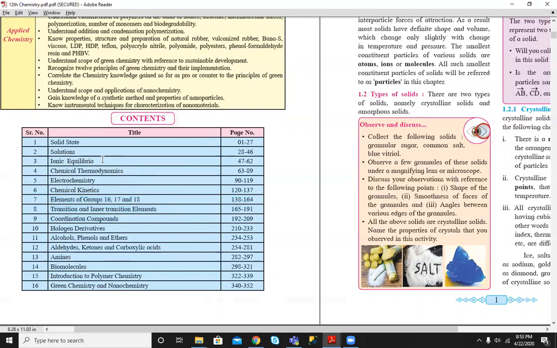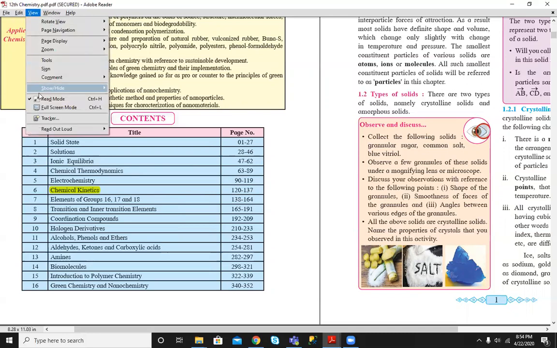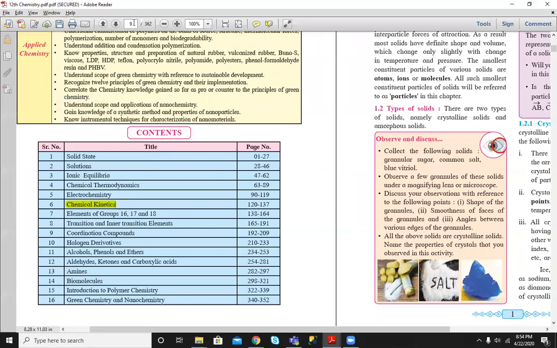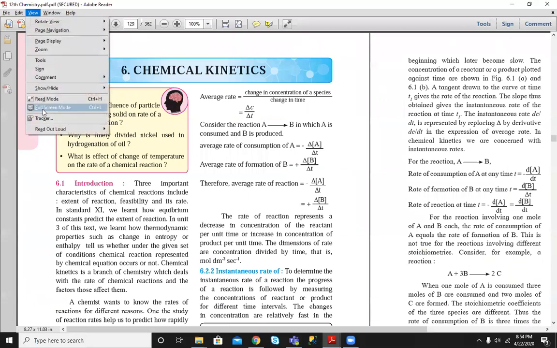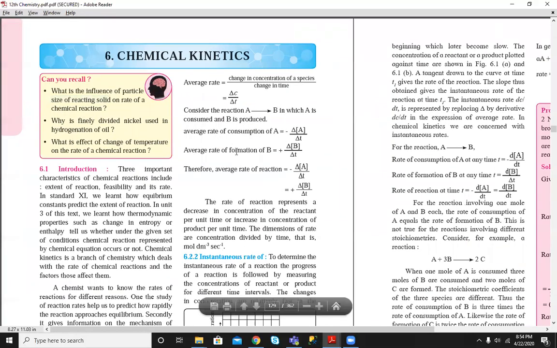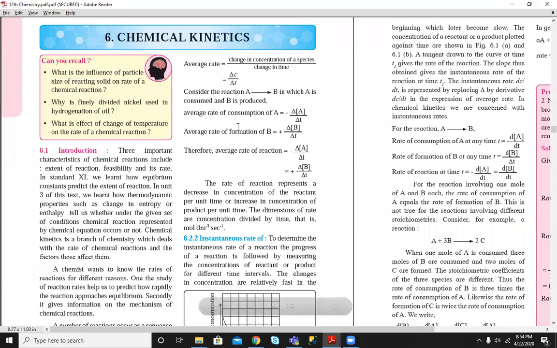Okay, so let's start with the chemistry lecture from the chapter chemical kinetics. Let's see the chapter. It is on 120 page. So basically what is chemical kinetics?